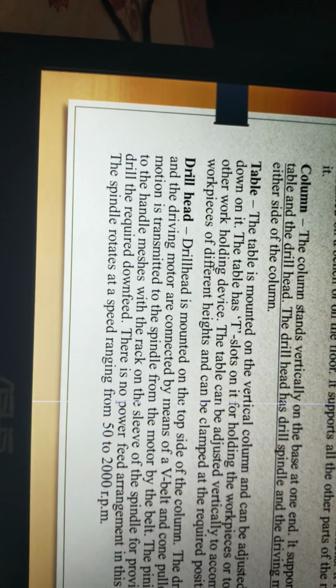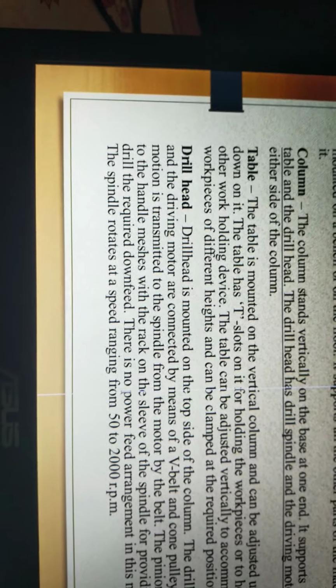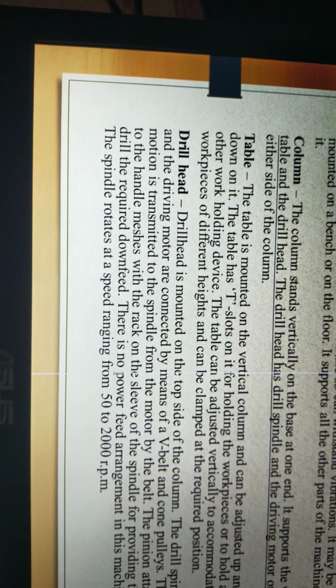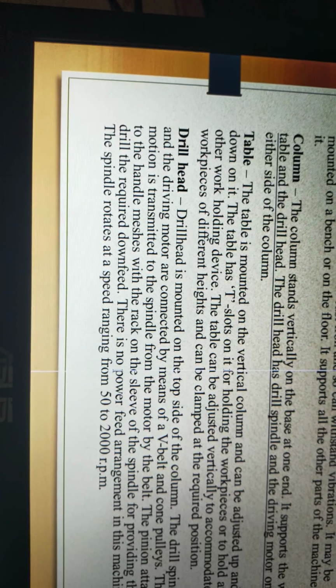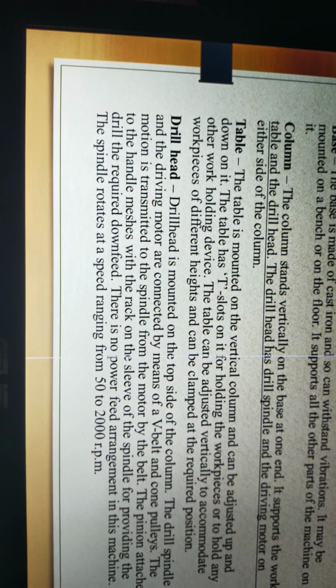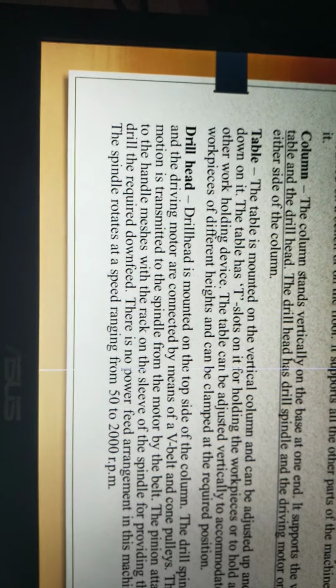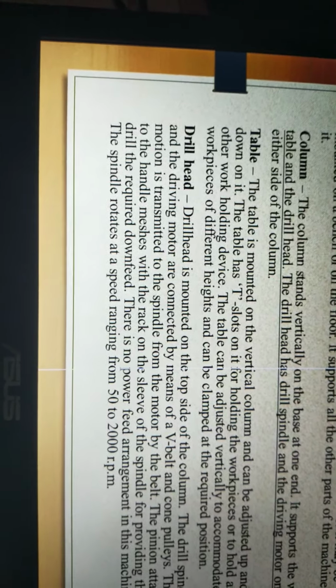The table is mounted on a vertical column and can be adjusted up and down on it, and the table has T-slots on it for holding the workpieces or any other work holding devices. The table can be adjusted vertically to accommodate workpieces at different heights, and can be clamped at the required position and required angular position. Drill head: the drill head is mounted on the top side of the column. The drill spindle and driving motor are connected by means of a V-belt and cone pulleys. The motion is transmitted to the spindle from the motor by the belt.